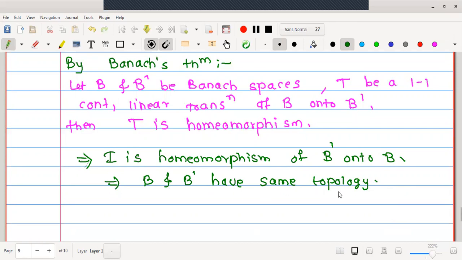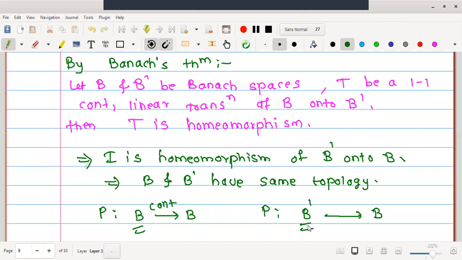Therefore, P will be continuous as a mapping from B to B also. Why? Because it is already proved to be continuous from B dash to B, and these two have the same topologies. Therefore, one can say that the mapping P is continuous also.